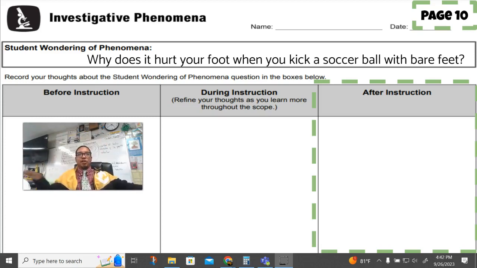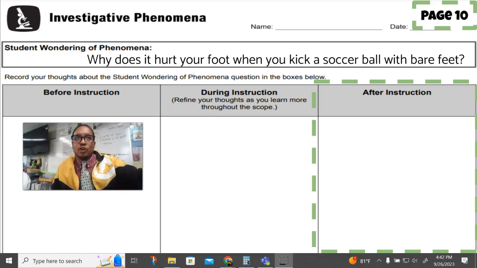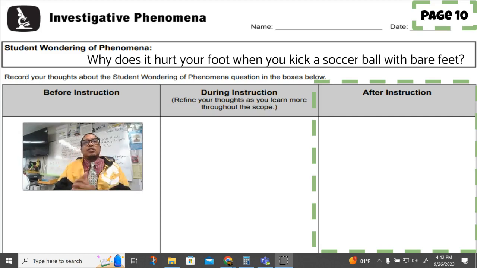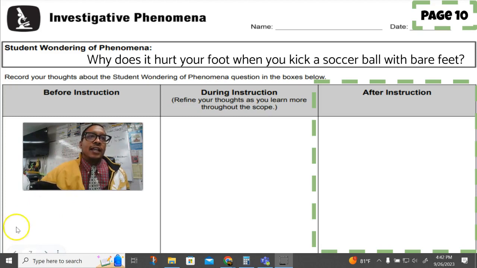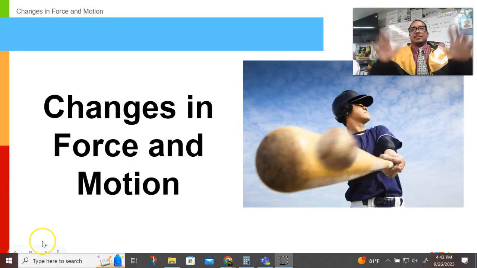We have completed all the instruction for Newton's third law, and my hope is that you can explain, or mostly explain, why it hurts when you kick a soccer ball with your bare feet. All right, cool. So make sure you do that. Again, pause it and get that done, and then you can move forward. Remember, this is on page number 10, way up there. I'm going to keep it moving, but you pause it and finish getting that filled in.